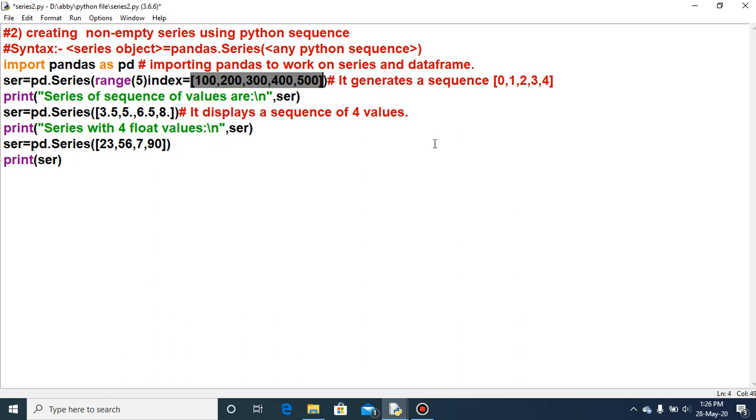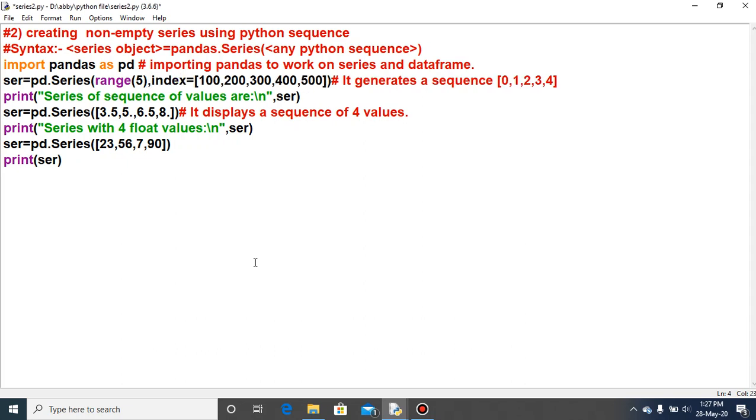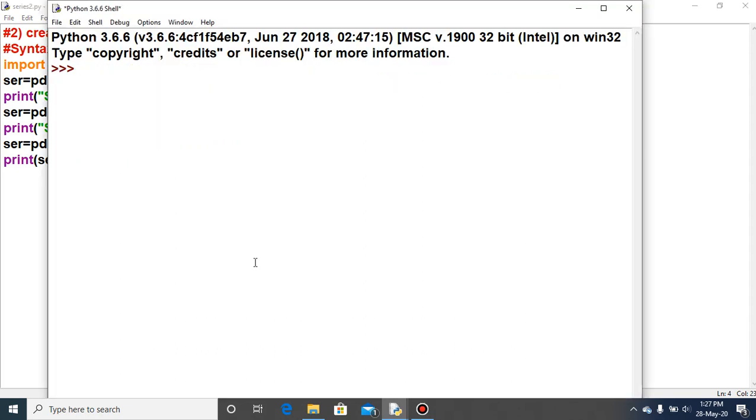Now you save it and execute it. Invalid syntax. Yes, why is it invalid syntax? Because a comma is missing here. Press Control F5.